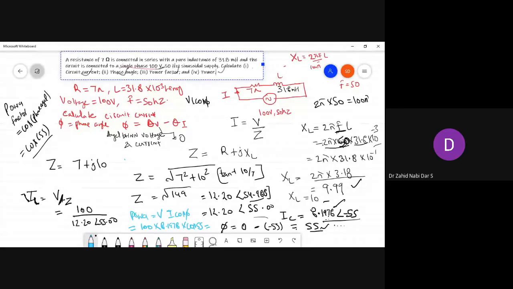470.123. For this question, most of you have done. Power is equal to 470.12 watts.